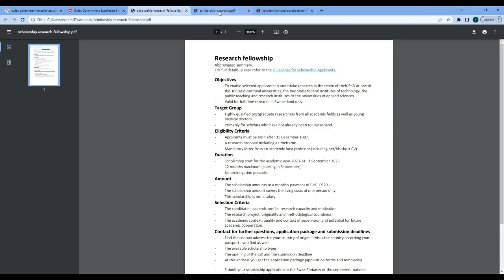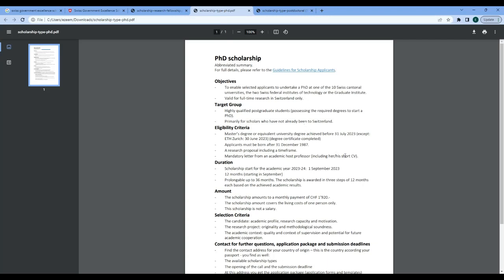Now, for the PhD, of course, the target groups are those who already possess a master's degree and who have not also been to Switzerland, and their master's degree should have been achieved before July 2023, next year. And also, there is an age limit that is placed. Those who were born after December 31, 1987.